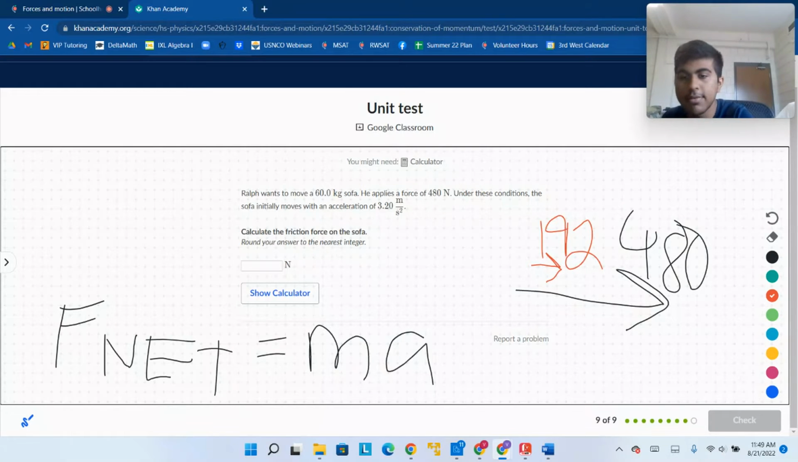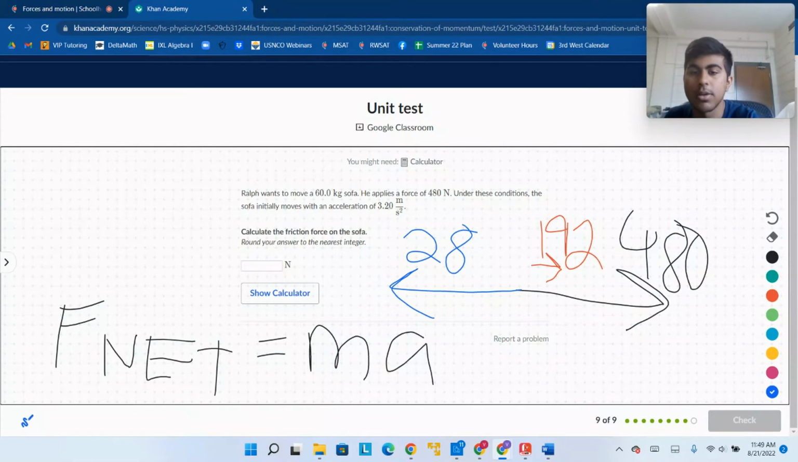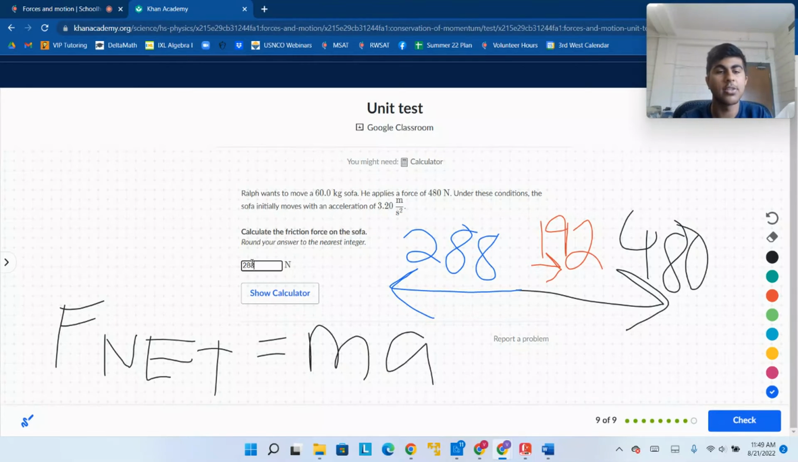So to the left, there must be a force of 480 minus 192, or 288, that would make the net force less. So it would make it 192. So the friction force is going to be 288 newtons. And we can keep going.